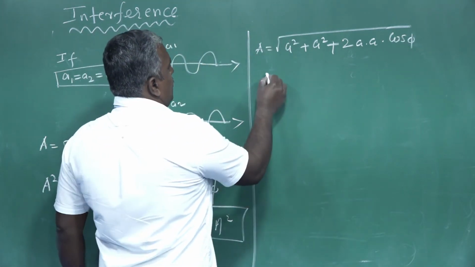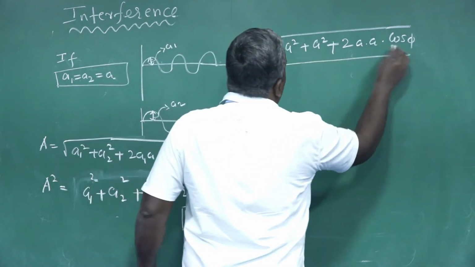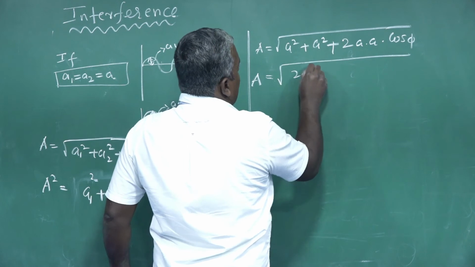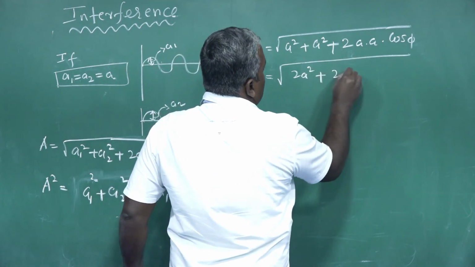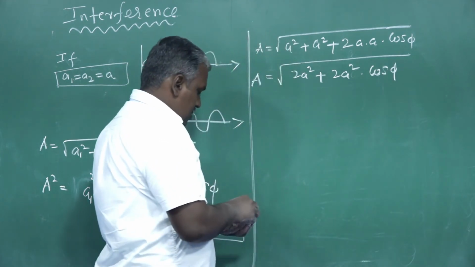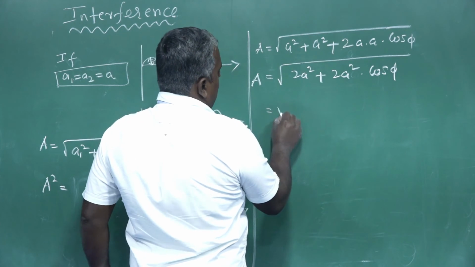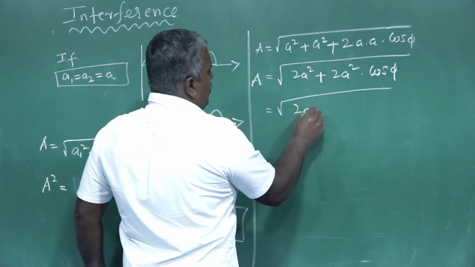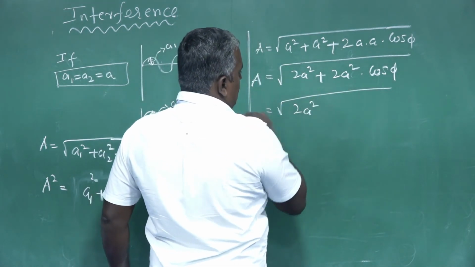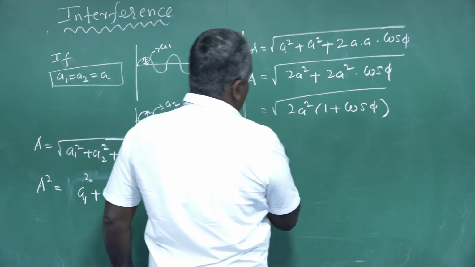So here it is equal to 2A square plus 2A square into cos phi. Taken outside, 2A square into 1 plus cos phi. Am I correct?